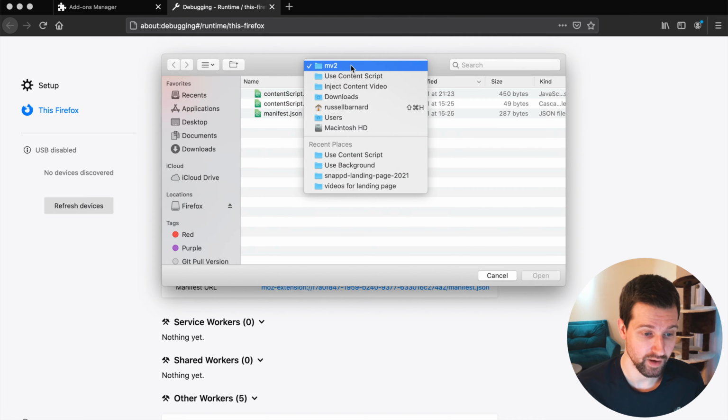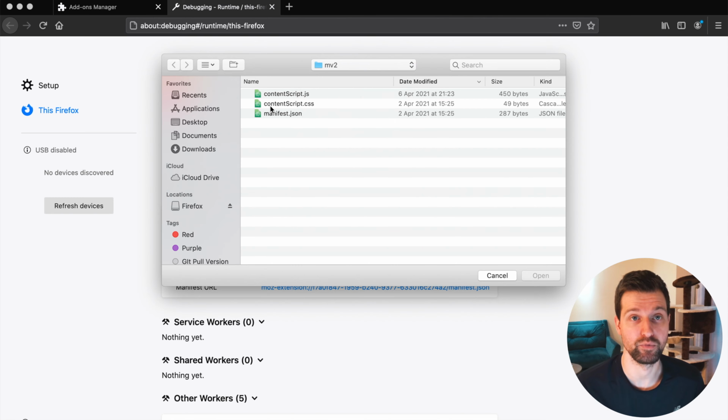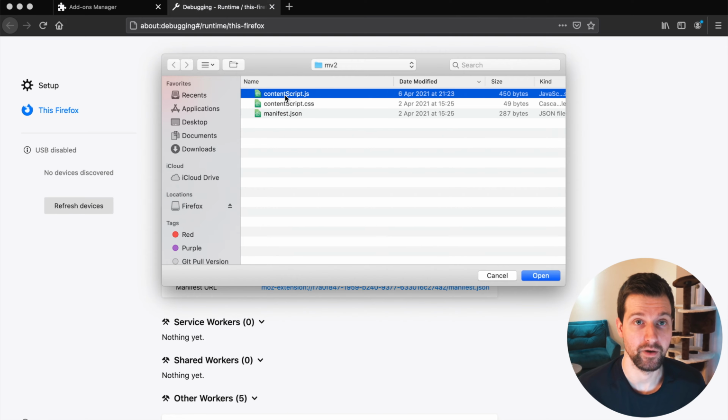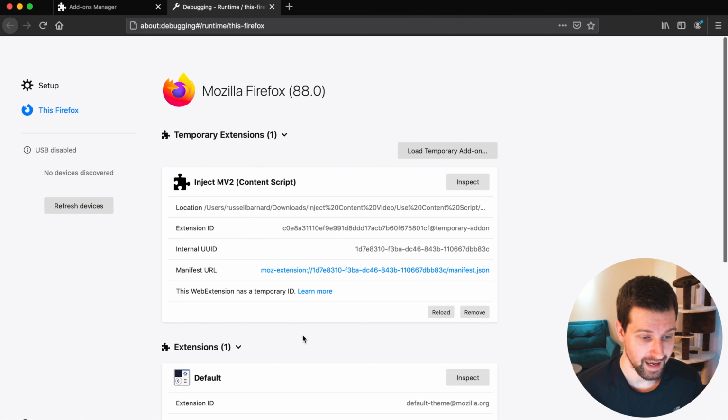And then this is a folder that I have an extension in here. If you watch the previous video that I made on injecting content, we did one for manifest version 2 and version 3. For this video here, I'll just use the manifest version 2 option. And then all you need to do is just open that folder and click onto a JavaScript file from inside here, and then just say open. And as you can see now, it's added this into Firefox.